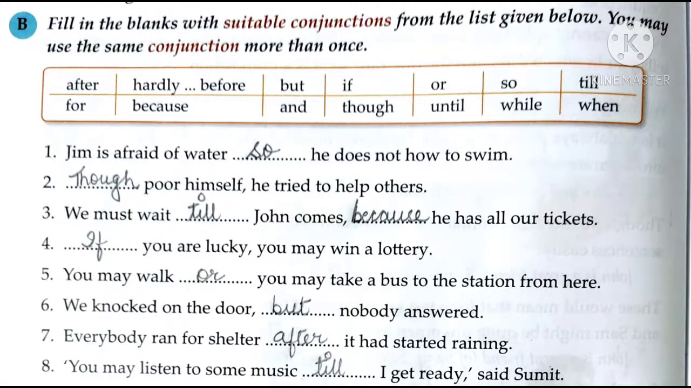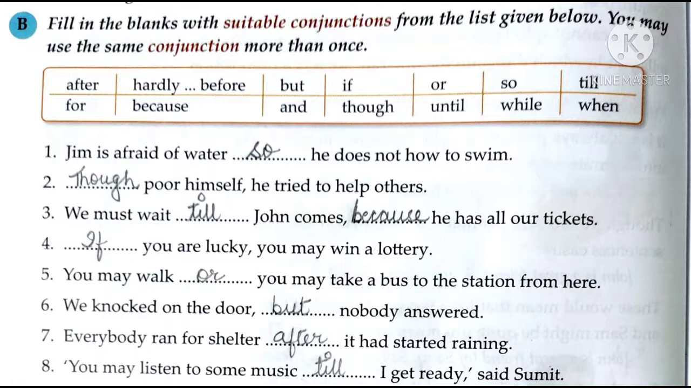In this question, we have to fill in the blank with suitable conjunctions. Some conjunctions are given in the box and we have to write by choosing from those conjunctions in the following sentences. So I have already filled in the blanks, and you have to do similarly in your books. First sentence will be: Jim is afraid of water, so he does not know how to swim. Second sentence will be: though poor himself, he tried to help others.